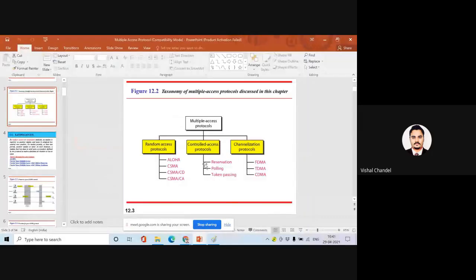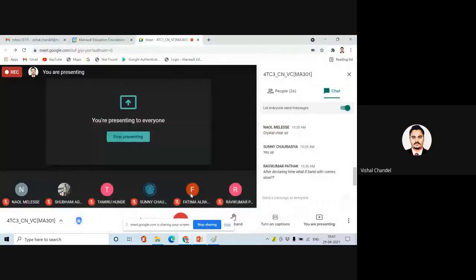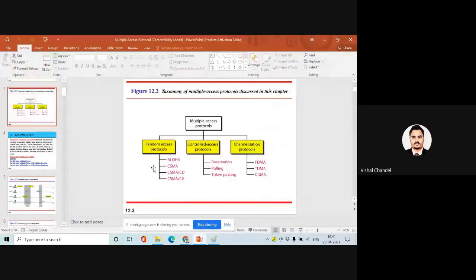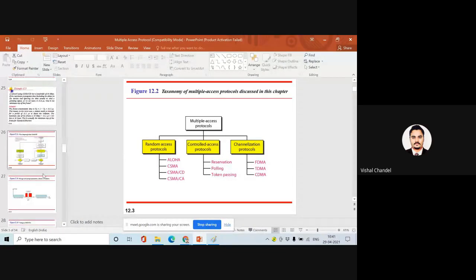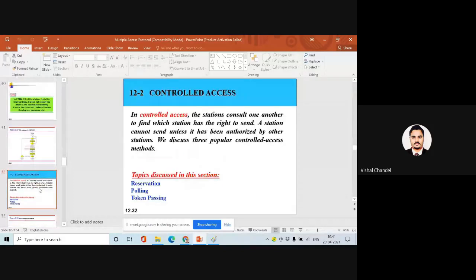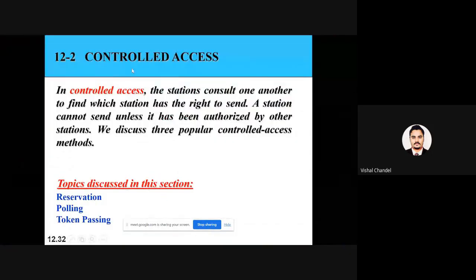So let's understand the control access protocol. It is an easy protocol, because all things are in control of the user or the network admin. In controlled access, the stations consult one another to find which station has the right to send. A station cannot send unless it has been authorized by another station.